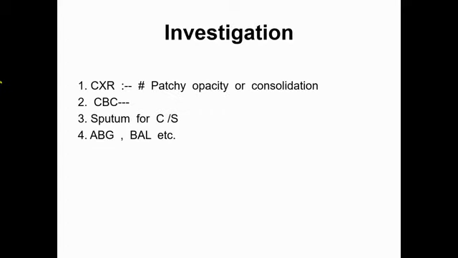Investigation. Most important is chest X-ray. Chest X-ray shows patchy opacity in the lung fields or consolidation. These are the common findings. Sometimes there may be findings of complications, such as pleural effusion or empyema thoracis, and there will be features of abscess. These are the complications which may also be present in chest X-ray.